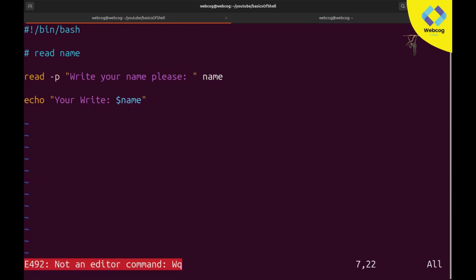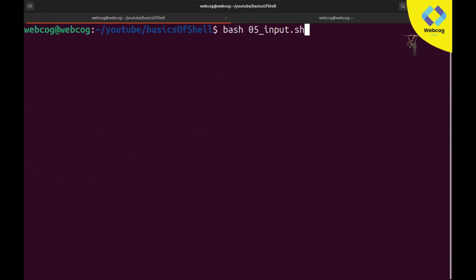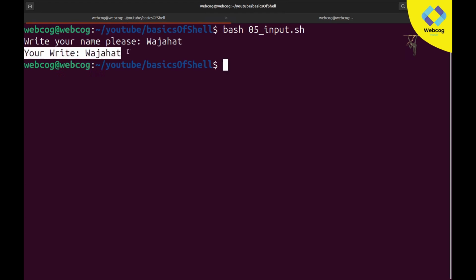Now if I save with wq, clear, and write bash, you can see it is asking write your name please. It is asking in a better way, that's why I use -p followed by the string. Now it is taking input in a better way. Here I will write anything, like Wajahat, hit enter, and it will print you write Wajahat. So this is basically user interaction.